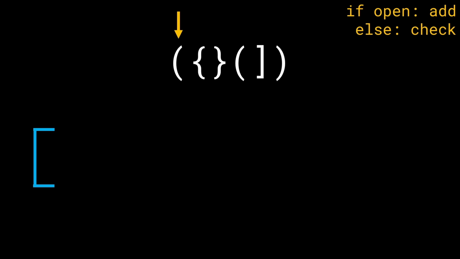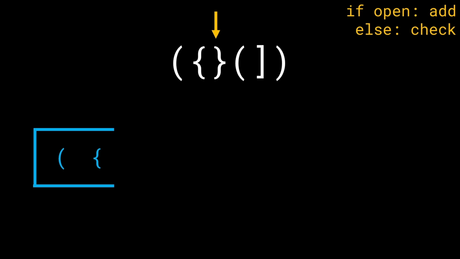First thing we'll do, keep on iterating from the left to the right. We get the first element as an opening bracket. What do we do? Add directly, no thinking. Then we iterate forward and we get an opening curly bracket. Again, since this is opening, we'll just add it directly, no thinking twice. But now what do we get? We get a curly closing bracket. Now we have to be careful. We have to be very careful in what we do.